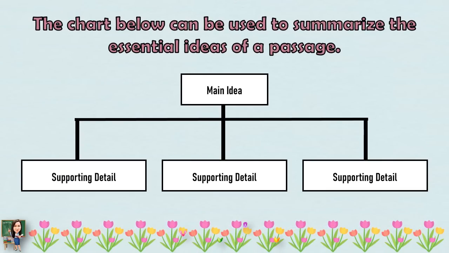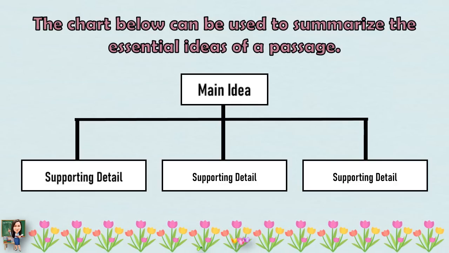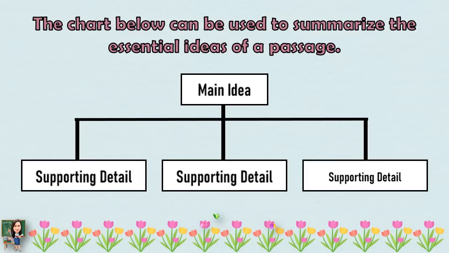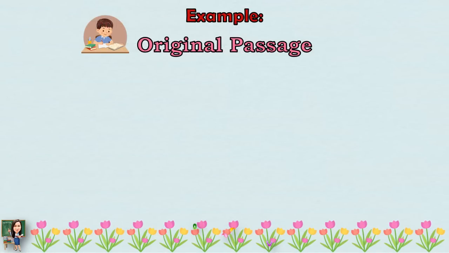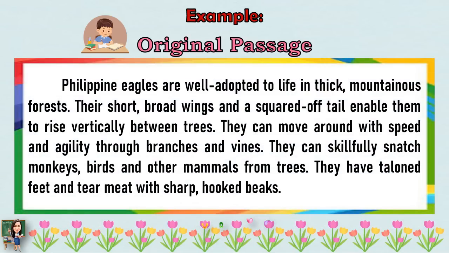The chart below can be used to summarize the essential ideas of a passage. We have the main idea, first supporting detail, second supporting detail, and third supporting detail. Let us read the example below. This is an example of an original passage.